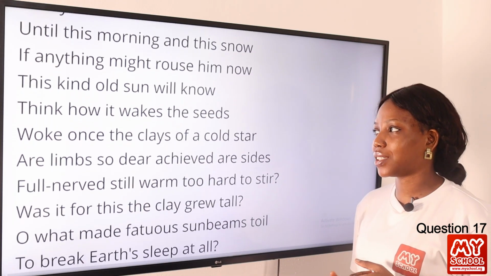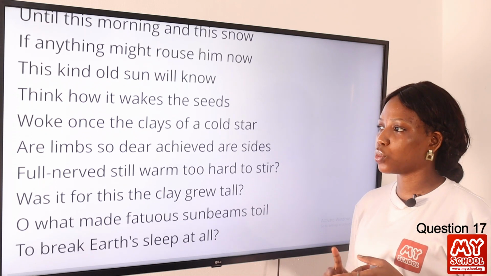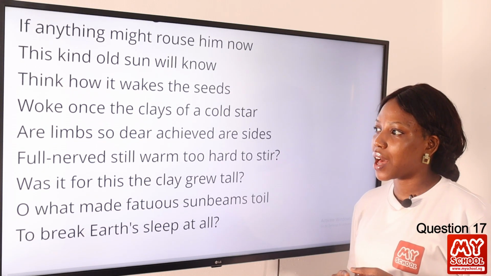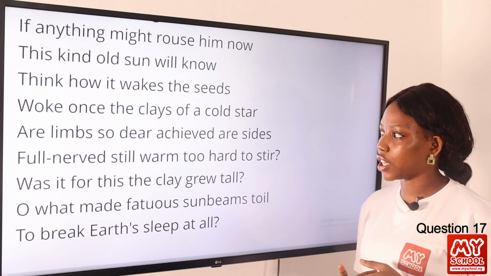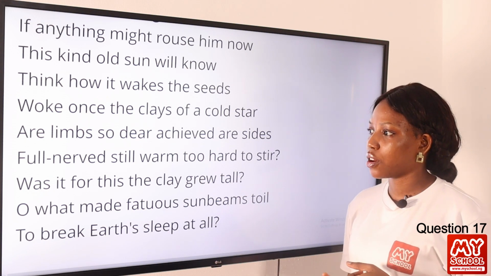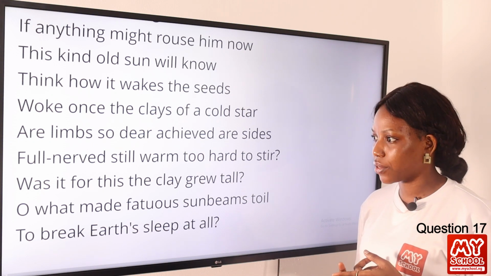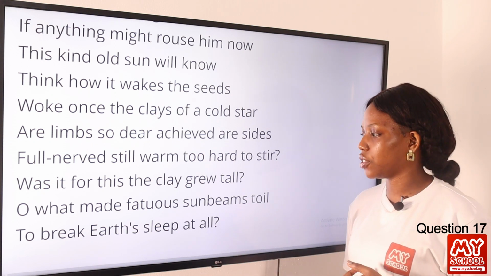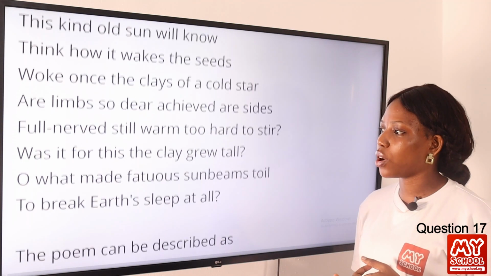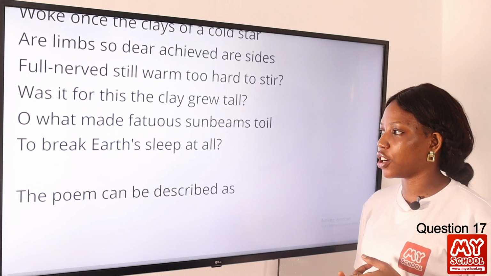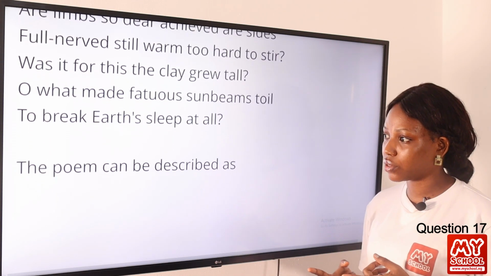Think how it wakes the seeds. Woke once the clay of a cold star. Our limbs so dear achieved our sight. Full nerves still warm, too hard to stare. Was it for this the clay grew tall? Oh, what made Father's sunbeam toil to break her sleep at all?